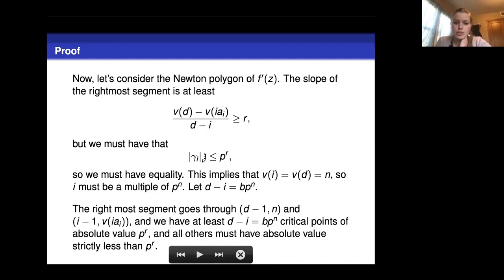And so if that's true, then we must have equality here, because this is saying that no critical point can have absolute value greater than p to the r. So the rightmost segment must have slope exactly r, which tells us the valuation of i is the same as the valuation of d, so i is a multiple of p to the n. This means we have d minus i critical points of absolute value p to the r, and all the others must have absolute value strictly less than p to the r, since this was the rightmost segment.